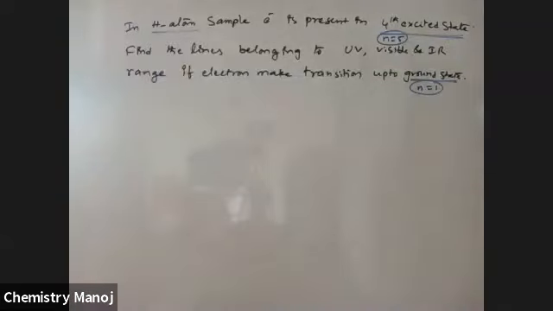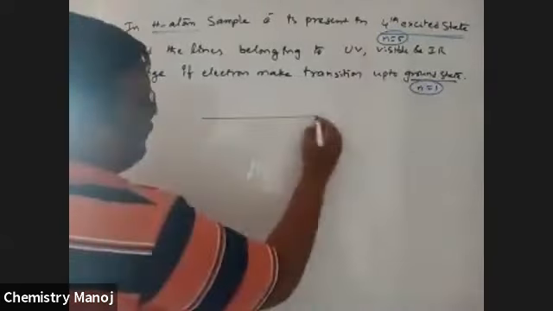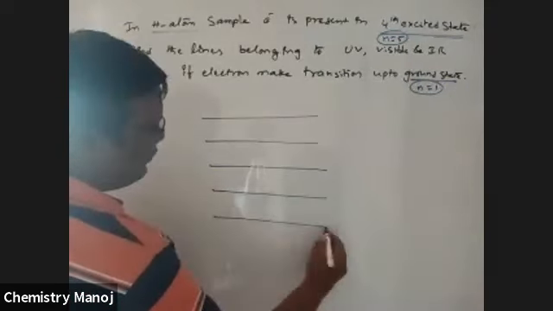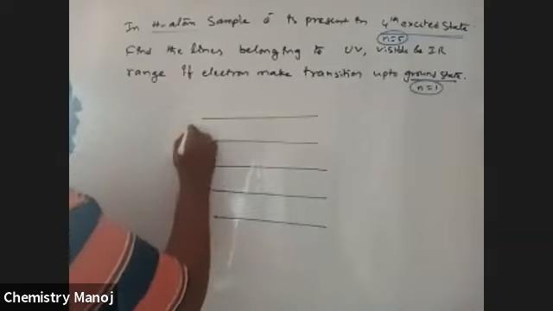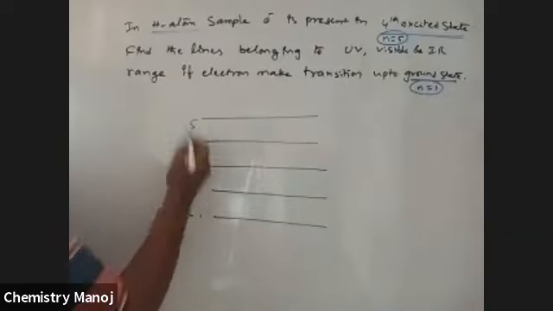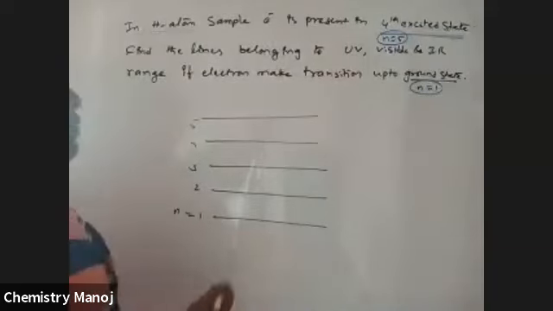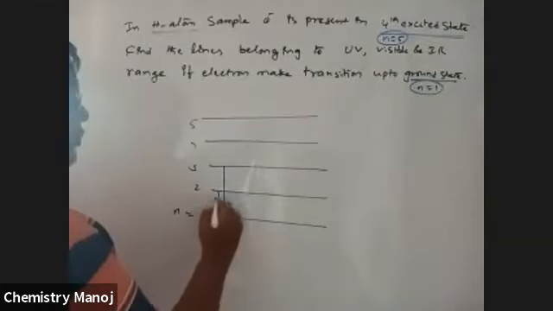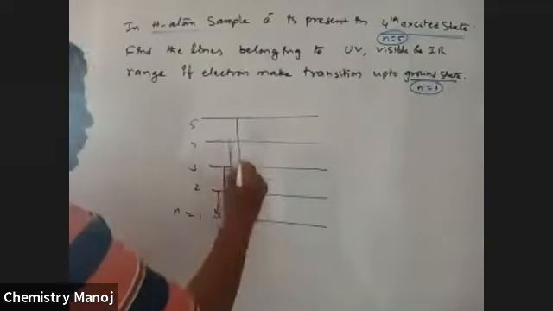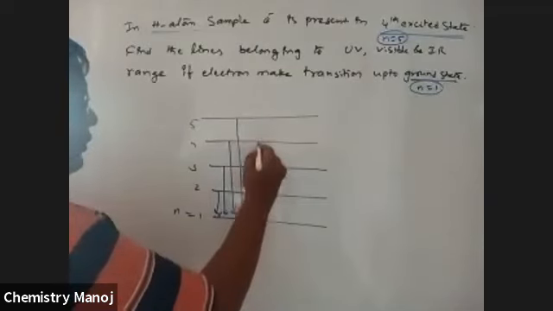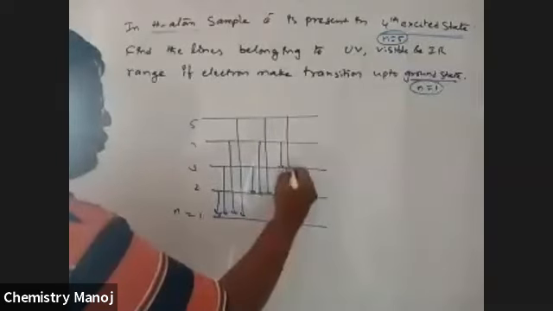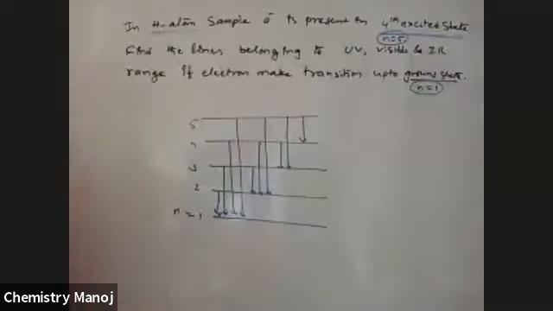That means there are 5 orbits, N is equal to 1, 2, 3, 4, 5. The electron comes back from any higher orbit to the first orbit. So 1, 2, 3, 4; 1, 2, 3; 1, 2; 1. These are the possible lines.